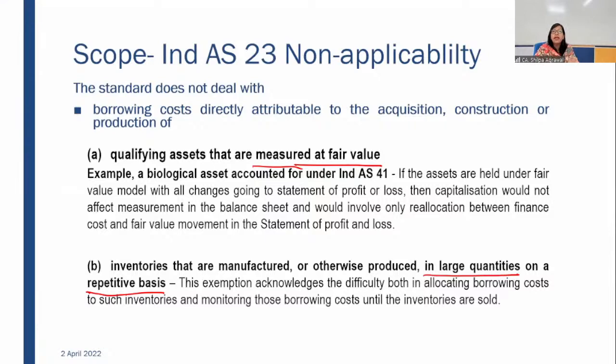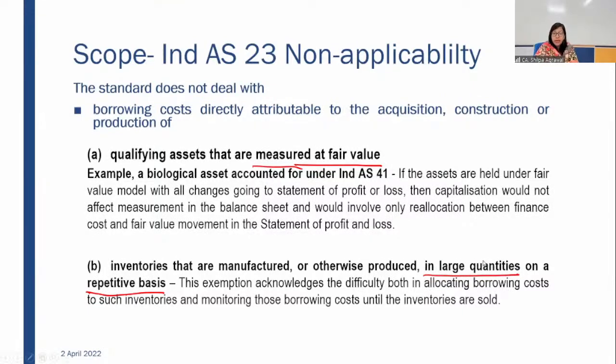However, the standard in general has given the relaxation or exemption that entities are not required to capitalize borrowing costs on such inventories. But if those inventories take a substantial period of time in manufacturing and the entity is able to allocate the directly attributable borrowing cost to those inventories, then they may think of capitalizing also. There is one illustration in your study material, I guess illustration 1, which is on cheese, we'll discuss later on.